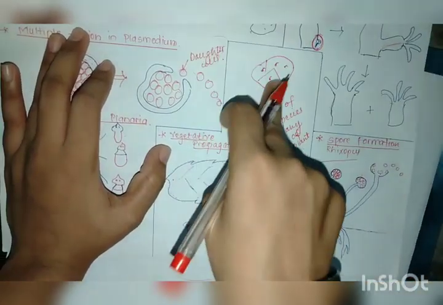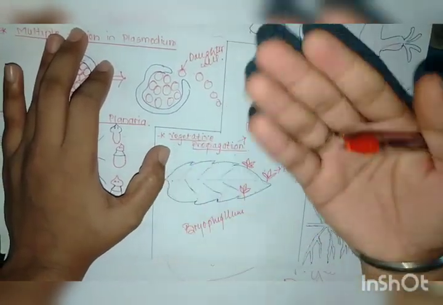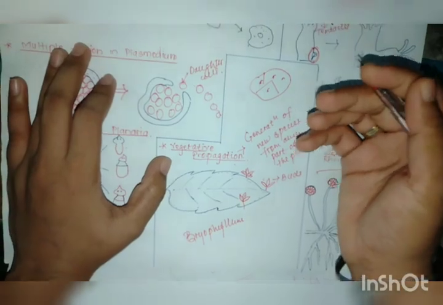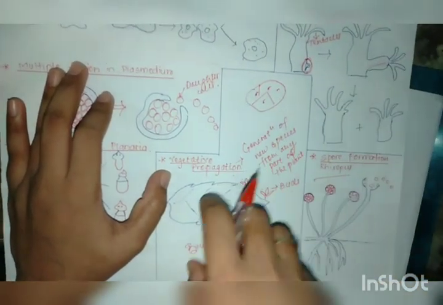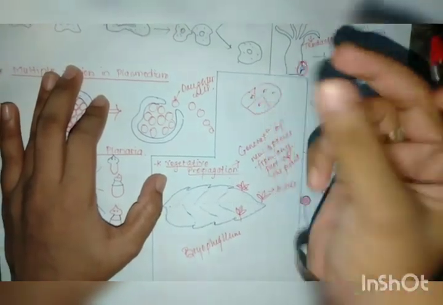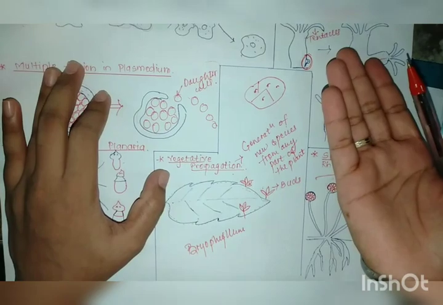Now this particular part of the potato will give rise to many potatoes, and henceforth, when I am talking about vegetative propagation, this is basically the idea that a single part of that particular thing will give rise to the same thing, right?